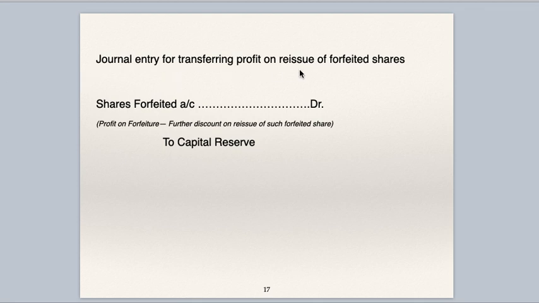Journal entry for transferring profit on reissue of forfeited shares. Shares forfeited account debit to capital reserve. This we have already seen in the example: profit on forfeiture minus further discount on reissue of shares. Shares forfeited account you have to credit in the forfeiture entry and the same account you have to debit in the reissue entry if it is reissued at a discount, and the difference in shares forfeited account gets transferred to capital reserve if all the shares forfeited are reissued.